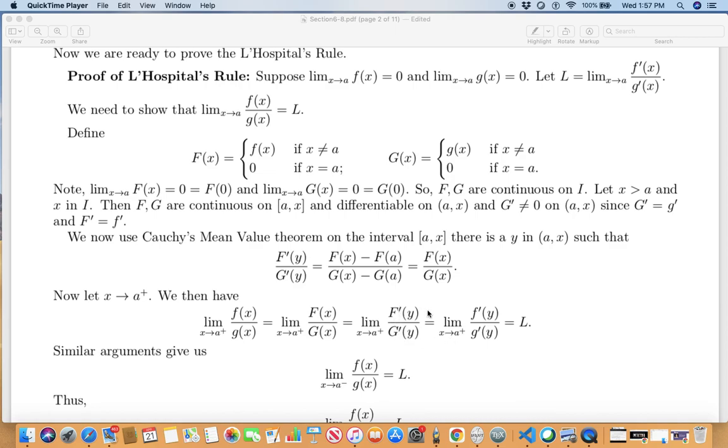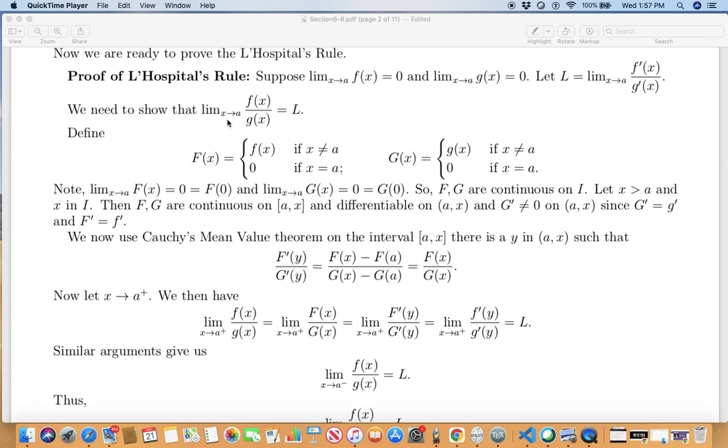So capital F prime is nothing but little f prime, capital G prime is nothing but little g prime, and this limit is what we called L. As x approaches A plus, A from the right, that little y, which also is in that small interval, also gets pushed towards A. So this limit is nothing but L. In other words, you got the right hand limit to be equal to L.